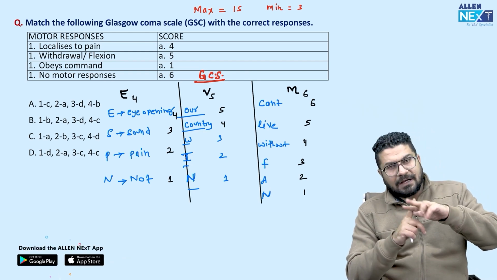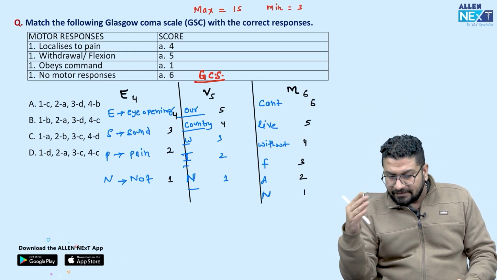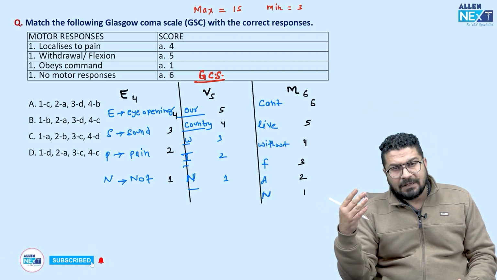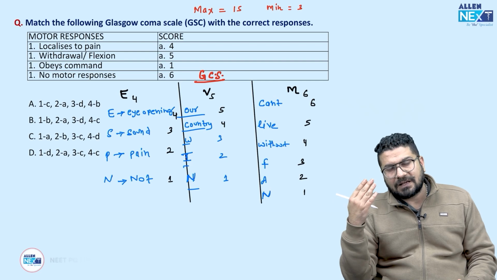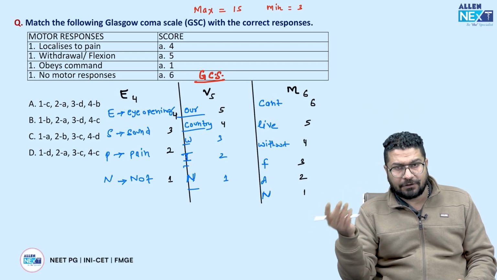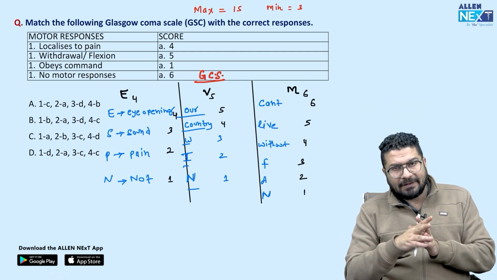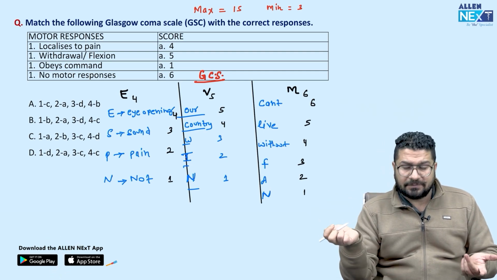ESPN, R country win. R country means oriented, confused, word inappropriate, incomprehensible sound, no response. Can't live without fan means command obey, localize to pain, withdraw to pain, flexion abnormality that is decorticate posture, abnormal extension that is decerebrate posture, no response.